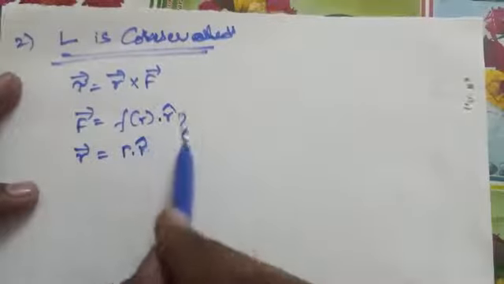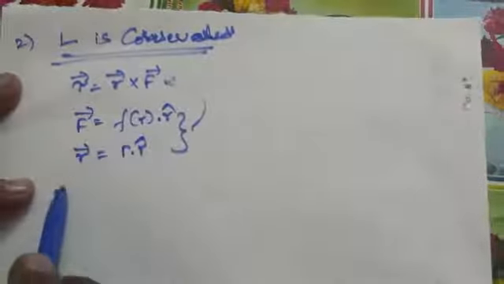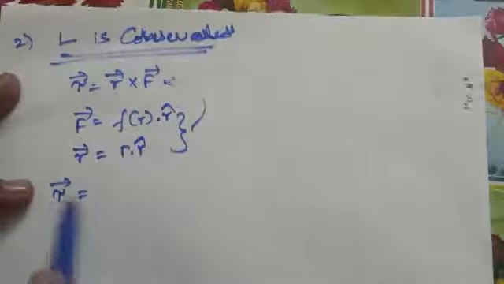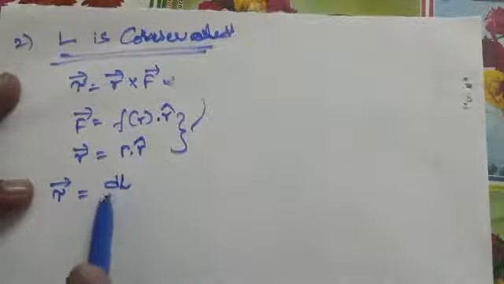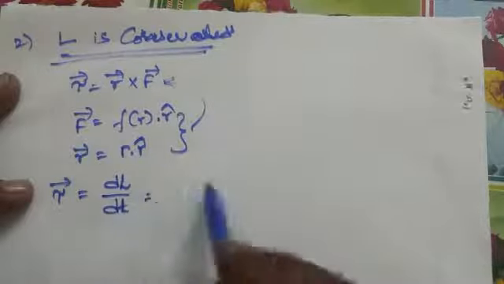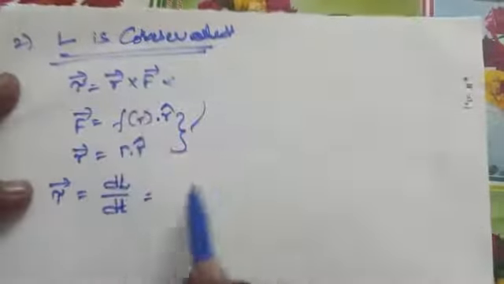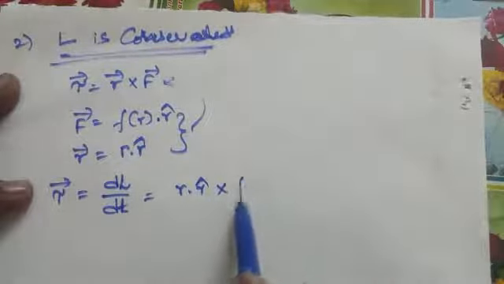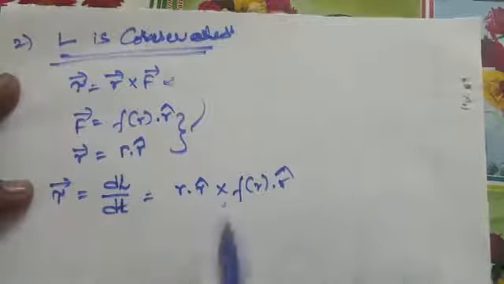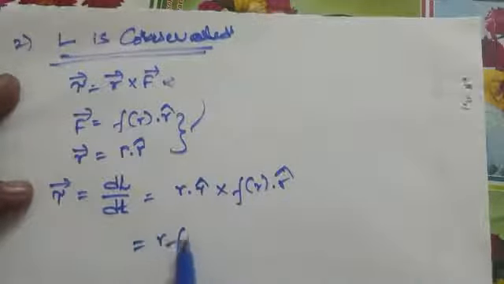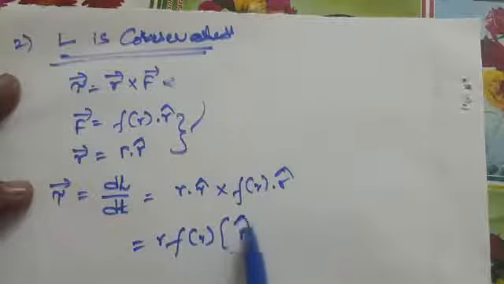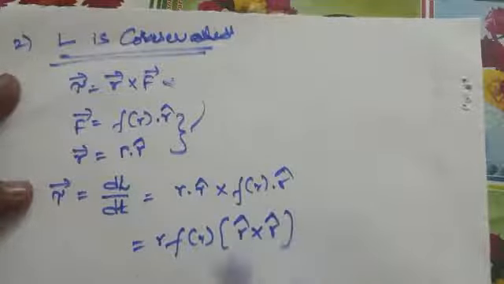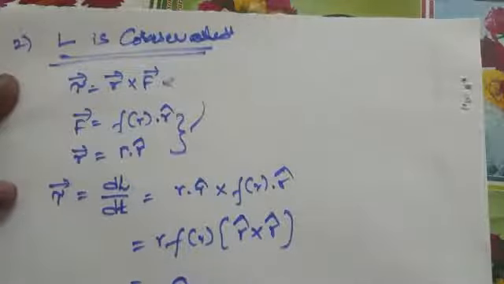Substituting these two equations in the above one, tau, which is also the rate of change of angular momentum dL by dt, equals r into r cap cross f of r into r cap. Here r and f of r are both scalar terms that come outside, and we have r cap cross r cap, which equals 0. Then finally dL by dt equals 0. From this we get that L is constant.